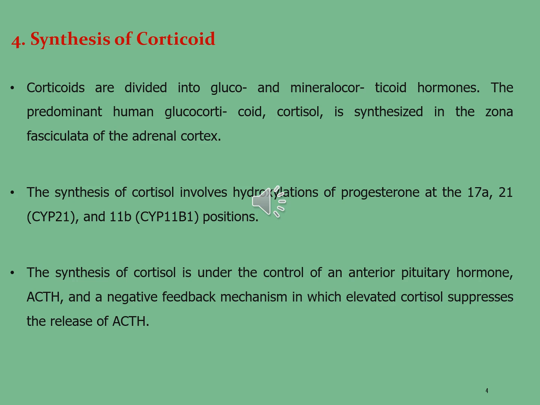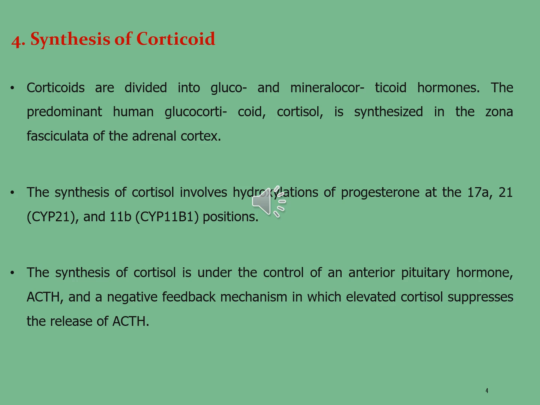The synthesis of cortisol involves hydroxylations of progesterone at the 17-alpha carbon, 21, that is represented by CYP21, and 11B, CYP11B1, which are the positions mentioned upon carbon 21 progesterones.